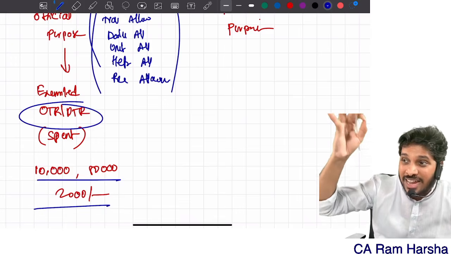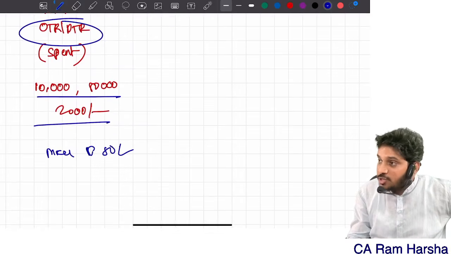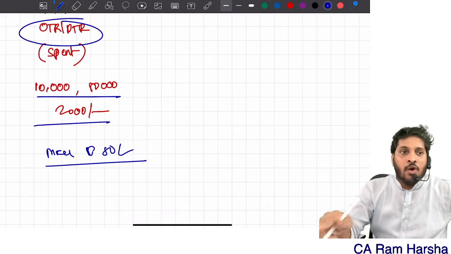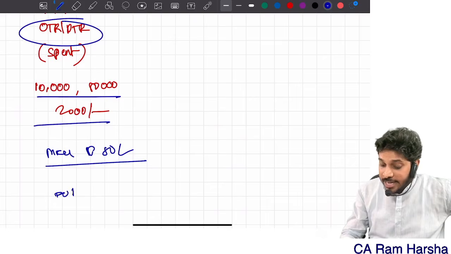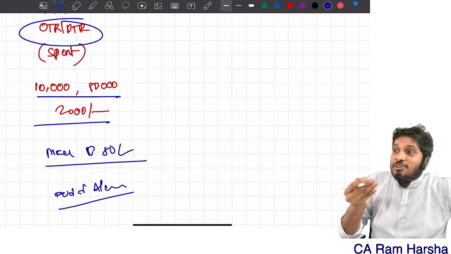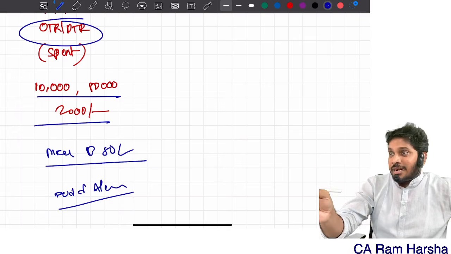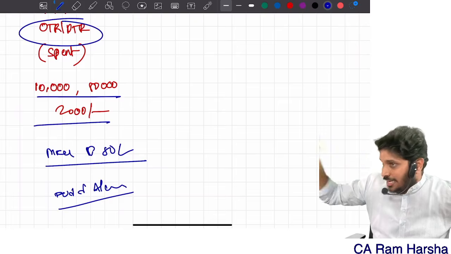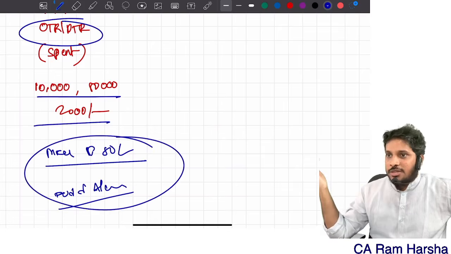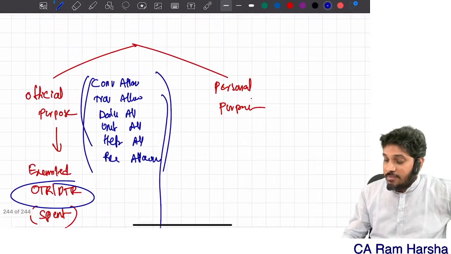Remember, I am talking about allowance. Immediately some students might think, sir, meals is exempt up to 50 rupees. No, meal is not allowance, it's a perquisite. I will come to perquisite valuation, that time I will tell you. Many think that meal. Remember, food allowance: if a company is giving food allowance, that is fully taxable. Food voucher or food facility, up to 50 per meal is exempted, that too under default tax regime only. That I will discuss in perquisite valuation rules, because food and meals are a perquisite. Now these are the tax treatment for official allowances.